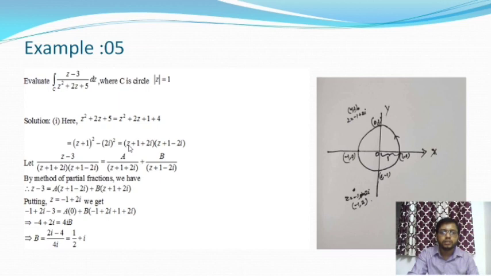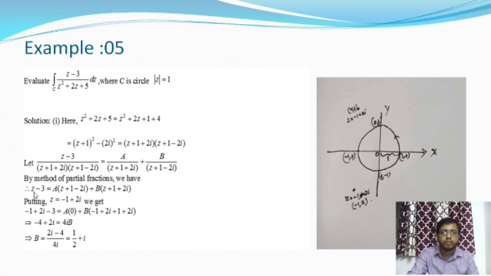From this we'll get the 2 factors. The first factor is z plus 1 plus 2i, and the second factor is z plus 1 minus 2i. So therefore z minus 3 by z square plus 2z plus 5 can be expressed as z minus 3 by z plus 1 plus 2i into z plus 1 minus 2i. So now this expression can be decomposed into the sum of 2 partial fractions. The first fraction is a by z plus 1 plus 2i, and the second fraction is b by z plus 1 minus 2i.